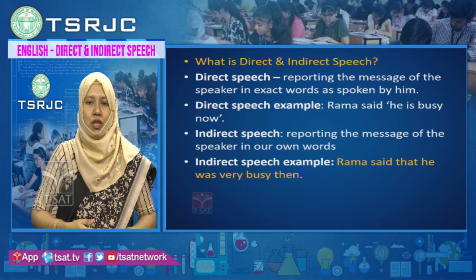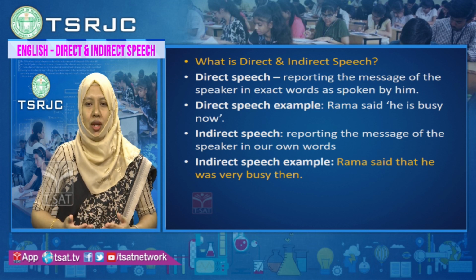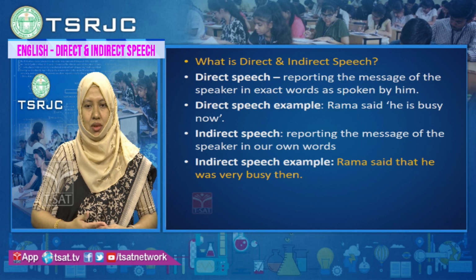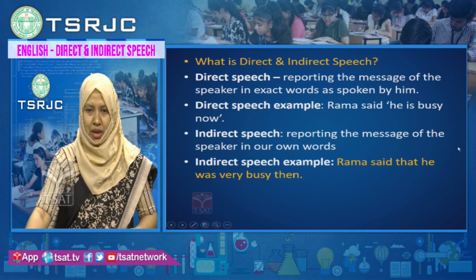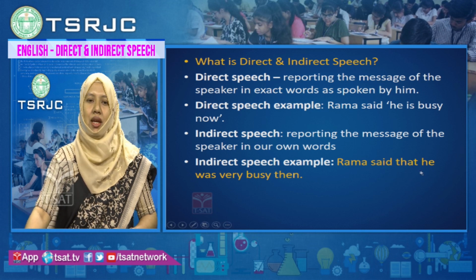When we change this sentence into indirect speech, it is also called reported speech. We are reporting what Rama said in our own words. So how will you report it? You will say, Rama said that he was busy then.